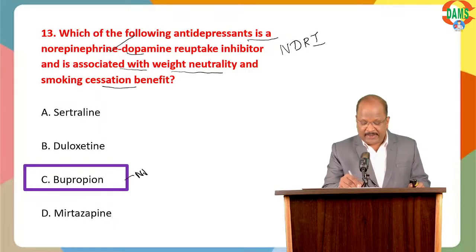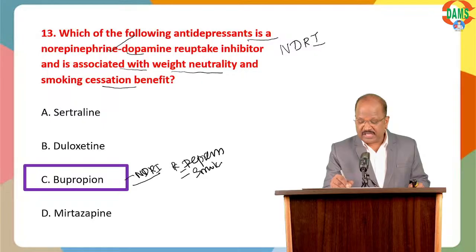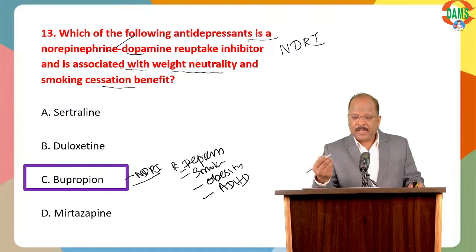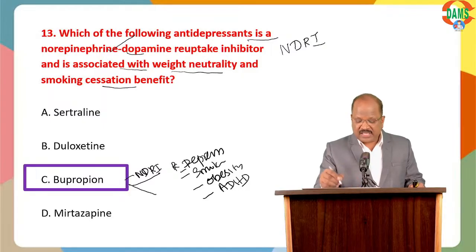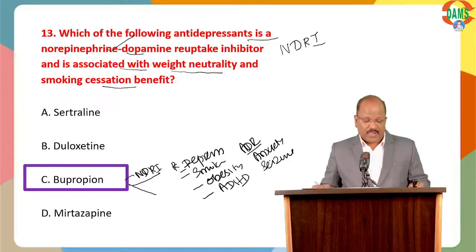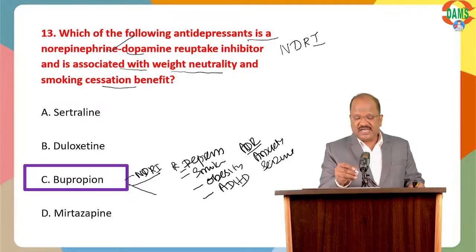It's an NDRI, an antidepressant useful for treating depression as well as for control of smoking habit. Sometimes useful for treatment of obesity. Also useful in ADHD to promote attention span. But the only problem, it may cause anxiety as an adverse effect, sometimes causing seizure problems. That's the problem with B. Coming to option A, sertraline.